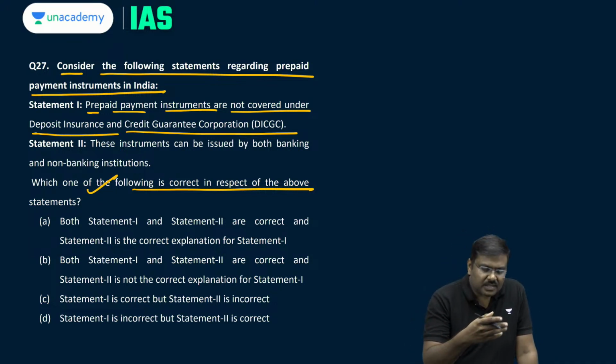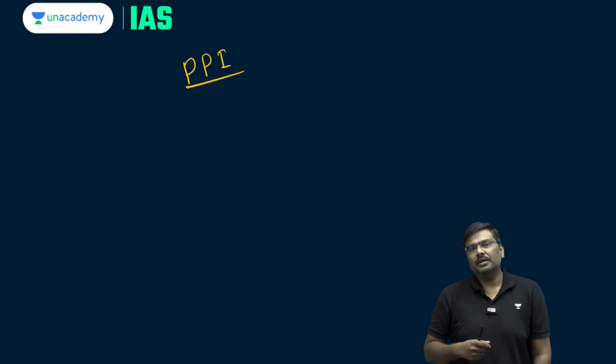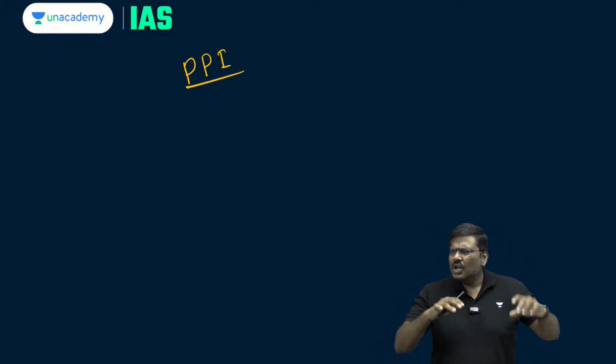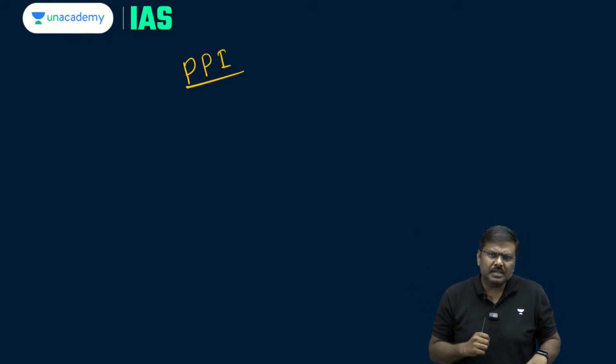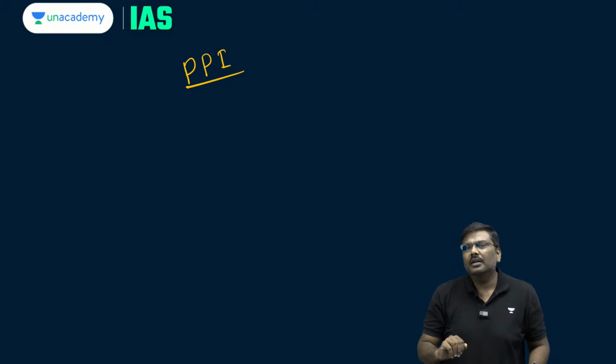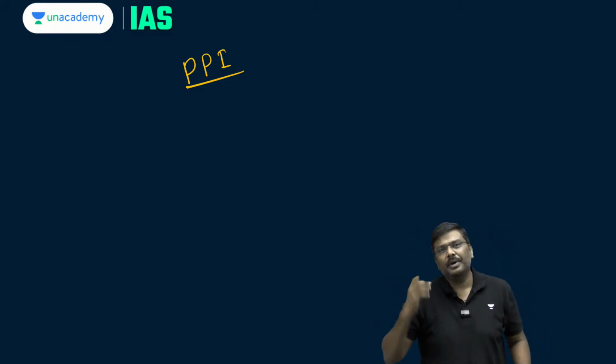Now, before I discuss whether statement 1 is correct or not, let me give you the basic idea of a prepaid instrument, PPI. These are instruments issued either by banks or non-banking financial companies, wherein the amount of money is already loaded onto the instrument.